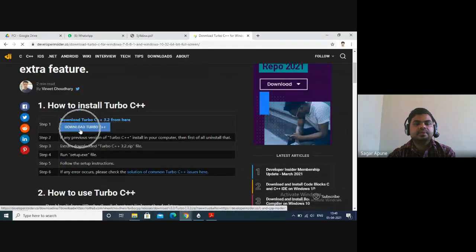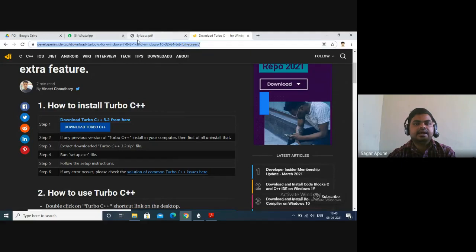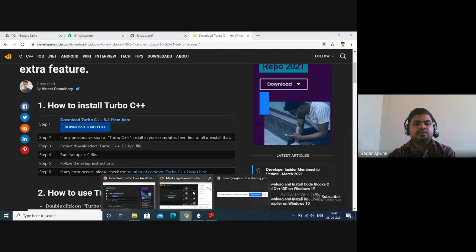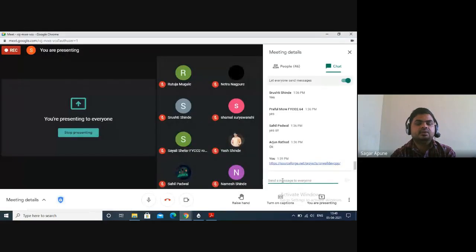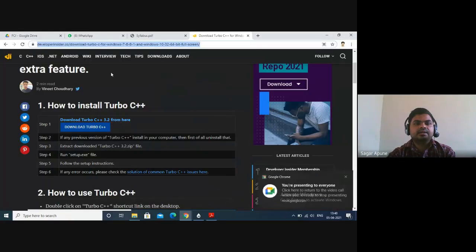Download it, double click on the file, next, next, next, and finish. Your software will be downloaded and installed on your machine. I will paste the same kind of link for Turbo C in the chat box also. These are the two compilers where you can execute your program.